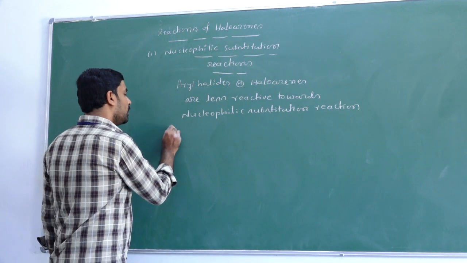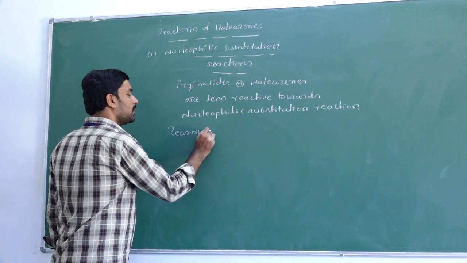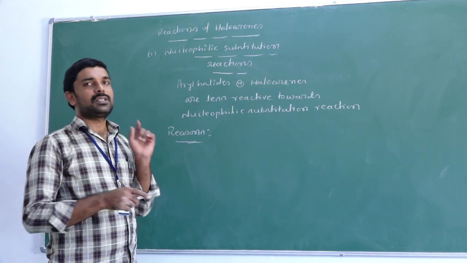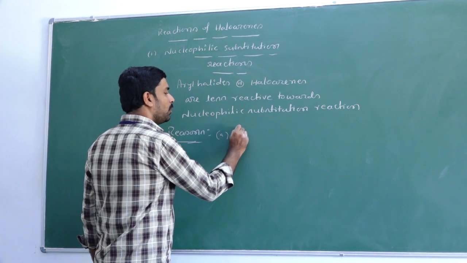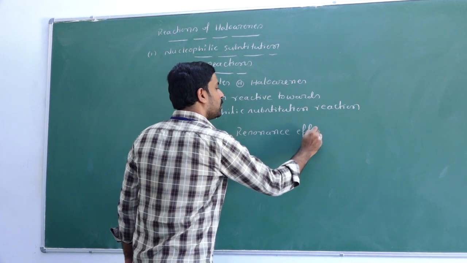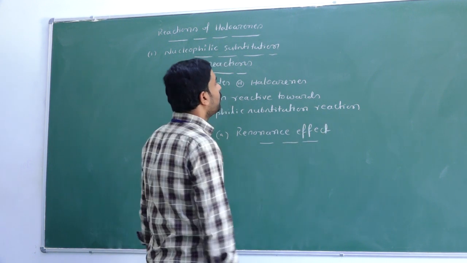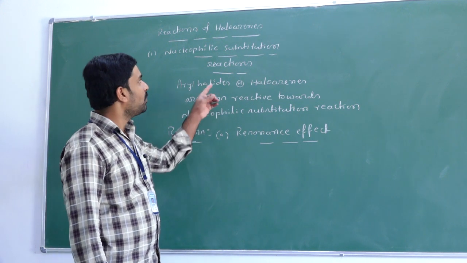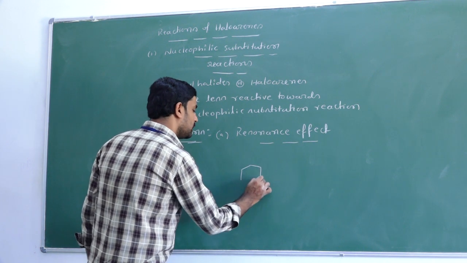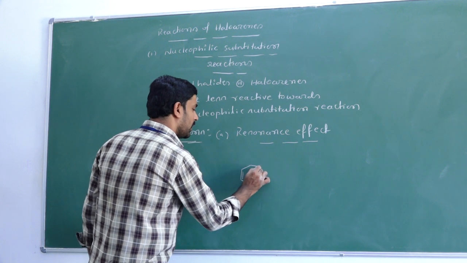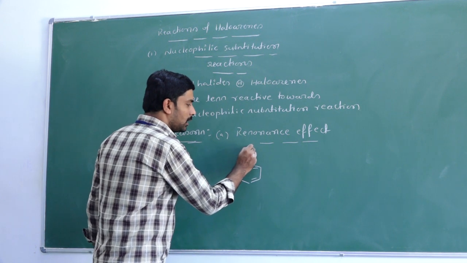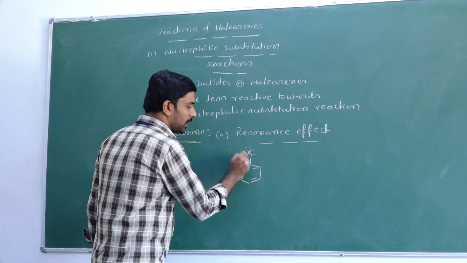So what may be the reason? What are the reasons why the aryl halides are less reactive toward the nucleophilic substitution reaction? The first reason is resonance effect. What is the first reason? Resonance effect. So we'll see how this resonance effect decreases the reactivity of aryl halide toward the nucleophilic substitution reaction. We just take the general representation of aryl halides. This is the aryl group. To this halogen is bonded, and you know that on the halogen atom 3 lone pairs of electrons are there.